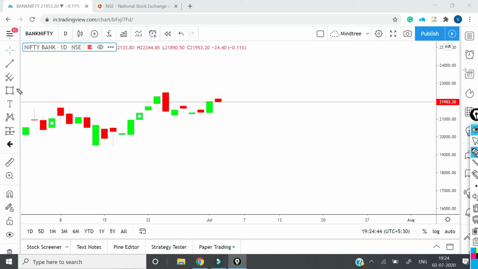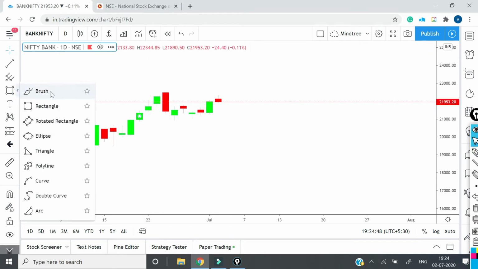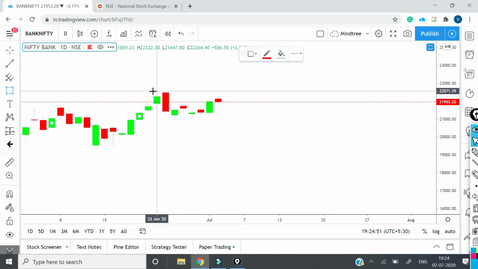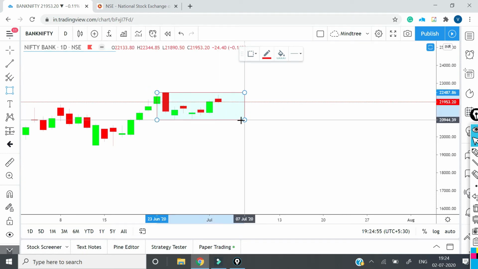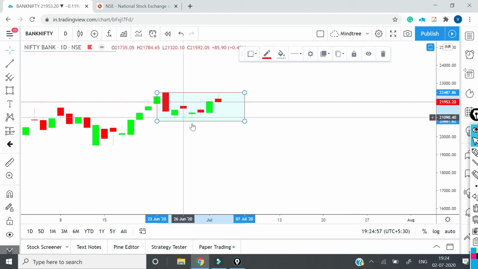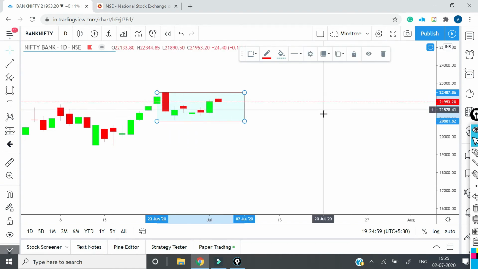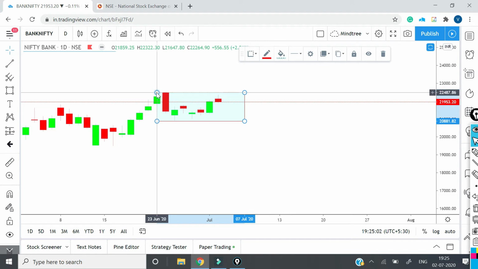And I will also draw this range. We will see what Bank Nifty has done in all these days. So you can see this is a range for the last 4-5 days, almost 1 week, in which Bank Nifty has been trading.